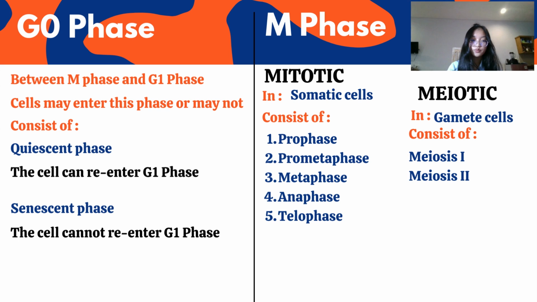The next is metaphase 1, when the homologous chromosomes align at the equator. The next is anaphase 1, when the homologous chromosomes separate into different poles. The next is telophase 1, when the cell divides into 2 daughter cells. And the next stage is meiosis 2. Actually, the meiosis 2 process is the same as the mitotic process.